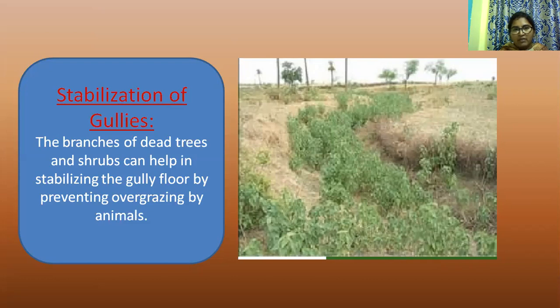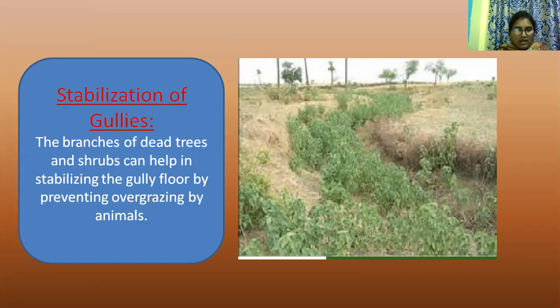The development of gullies makes the land unproductive, damages roads and infrastructure, causes siltation of ponds, rivers and reservoirs, and reduces the groundwater table.